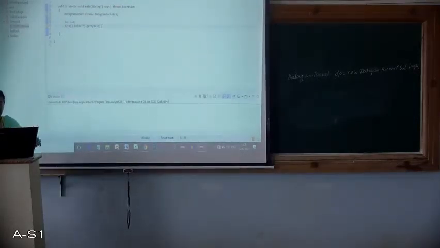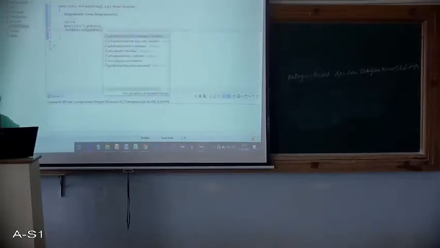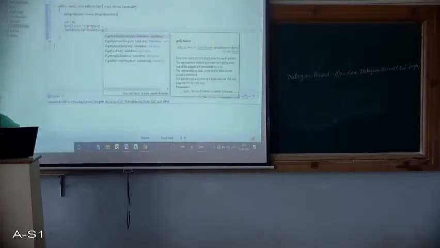To get the IP address of the local host, since my client and the server applications are running on the same machine, we can use the getLocalHost method, which is used with the InetAddress class. So I will just get the IP address. Let me take it as ia equals InetAddress.getLocalHost.